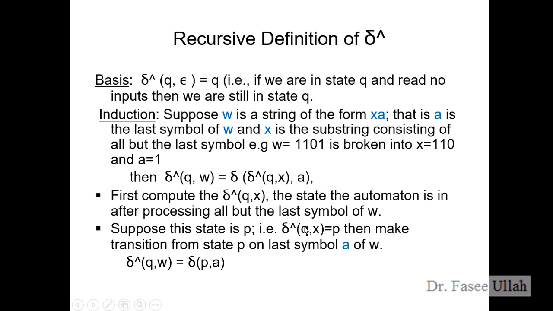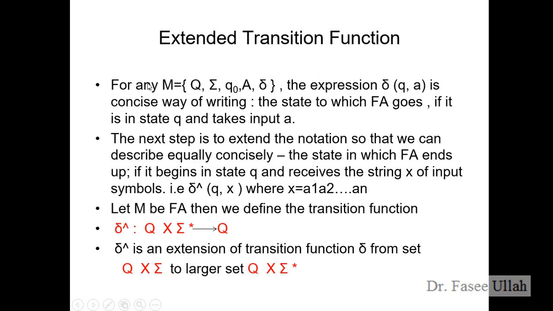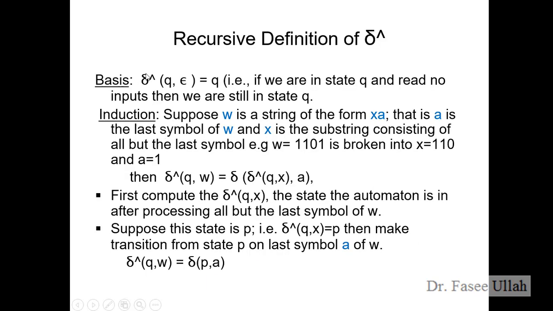For this, we have to know a little bit about the recursive definition of the transition function, right? So we know the basis and the induction. In the basis, we already know our transition function, which is over here, right? The transition function with Q, which is the state, and this symbol is an empty string.